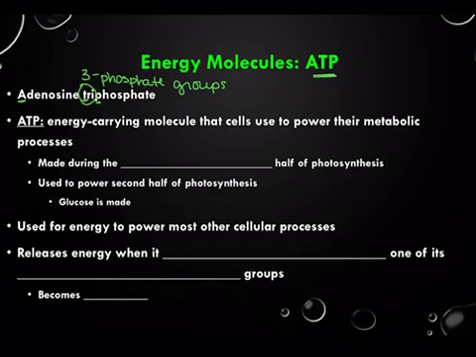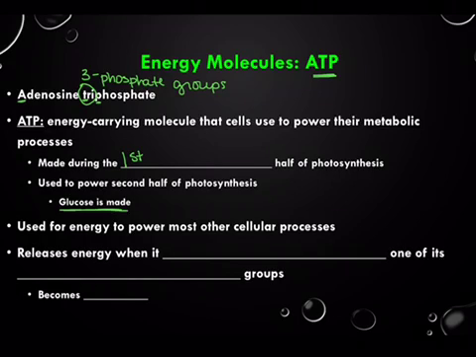This is made during the first half of photosynthesis, and then it gets used to power the second half of photosynthesis, and the second half is where we make glucose. This is used for energy to power most other cellular processes.